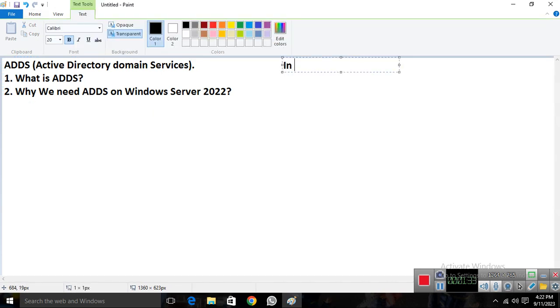In Windows 2000 server, the service name is ADS, Active Directory Services.